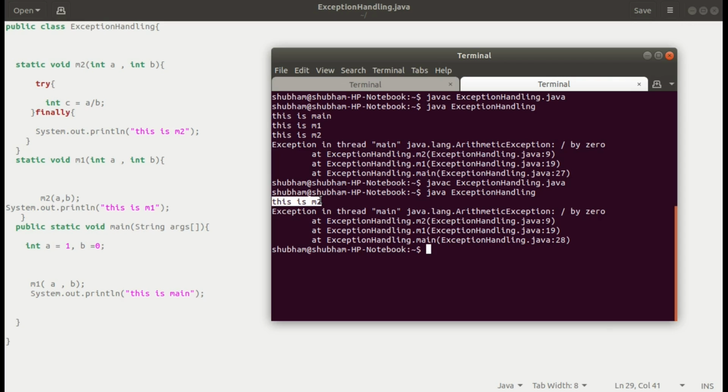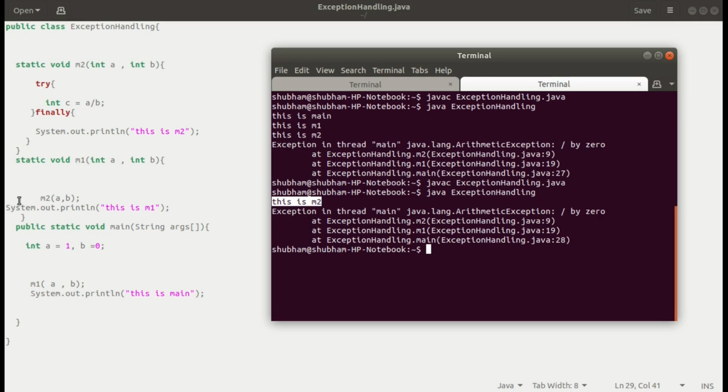After that it moved to m1, and m1 hasn't handled it. So after calling m2, it directly passes the exception to main, and main is also not handling the exception. So the program abruptly terminates after m1.